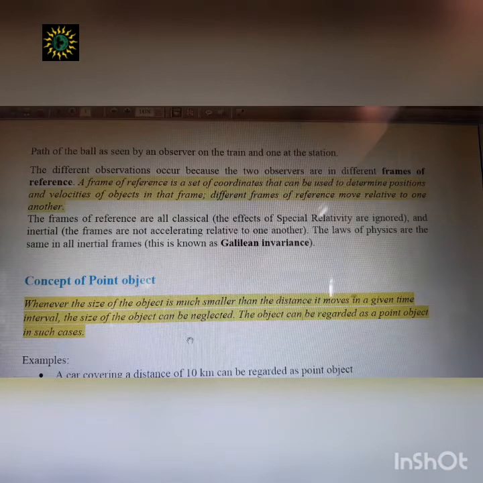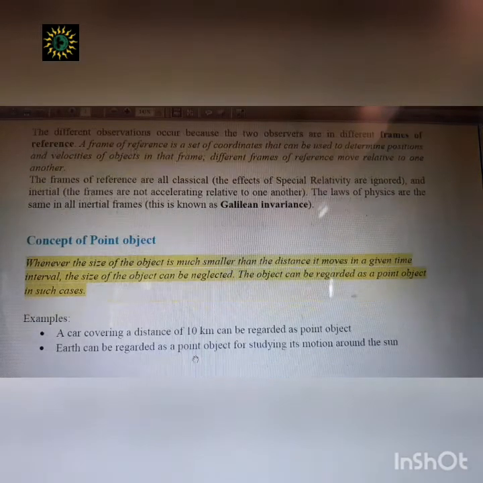Point object doesn't always mean that you have to take a point. Don't think that because it is a point object, we will work with a single point. It's not like that. We can think of any object, even a car, as a point object if the distance covered is large. Look at the example: a car covering a distance of 10 km can be regarded as a point object because this 10 kilometer distance is very much greater than the size of the object.